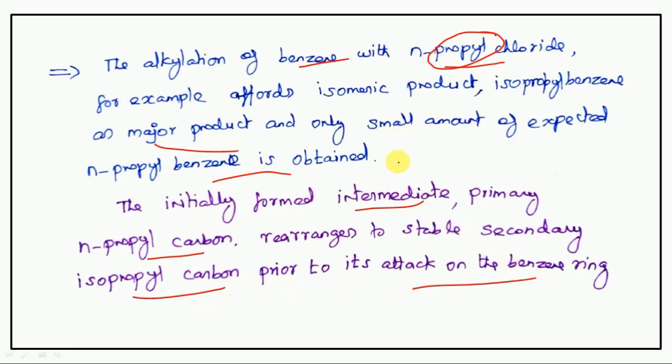Initially, primary carbocation is forming, then a 1,2-hydride shift happens, so a stable secondary carbocation is formed. So finally we are getting isopropyl benzene as a major product.